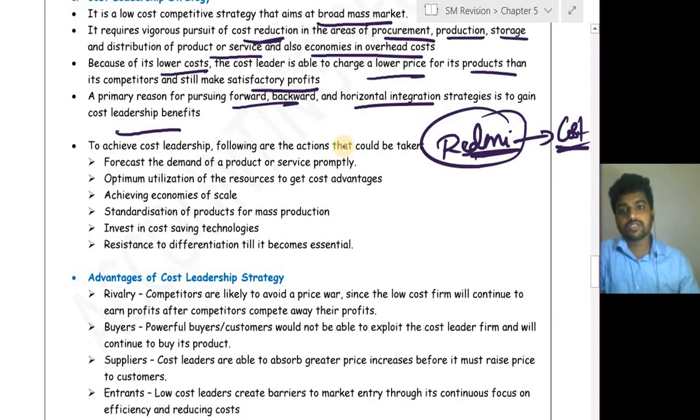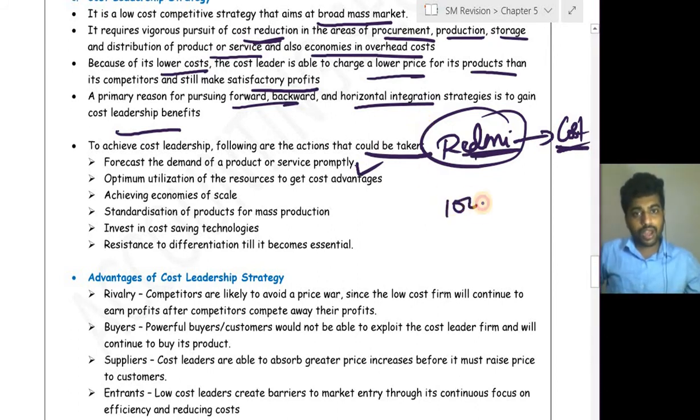To achieve cost leadership, following are the actions that could be taken. To achieve cost leadership, what are the things you should do? Forecast the demand of the product or service promptly. So you have to forecast how much demand is there, because you can't produce such huge production and then stop. For example, you have the capacity to produce 1 lakh, but the demand is only 20,000.